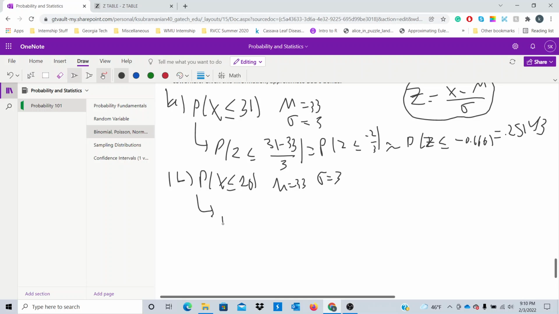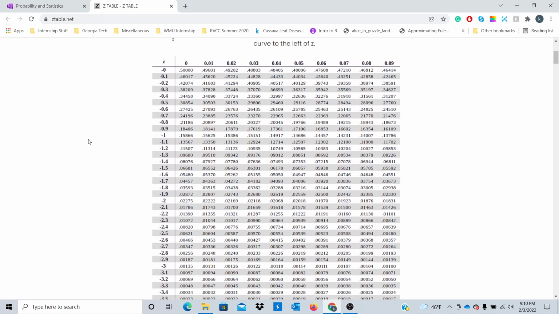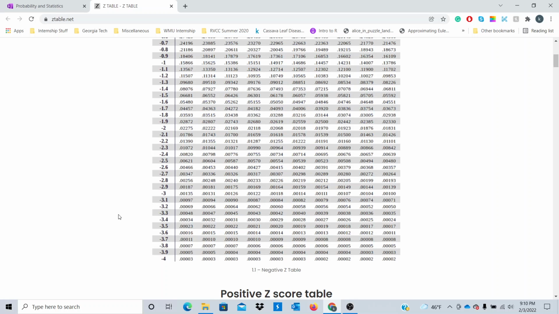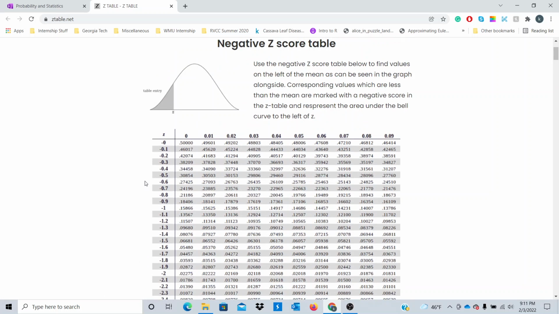So we'll take the z-score. So it's just going to be P of z less than or equal to (20 minus 33) over 3, which will be P of z less than or equal to negative 13/3, which is approximately P of z less than or equal to negative 4.33. So let's see if we can find this in our table. Negative 4.33. Looks like my table doesn't really show that.